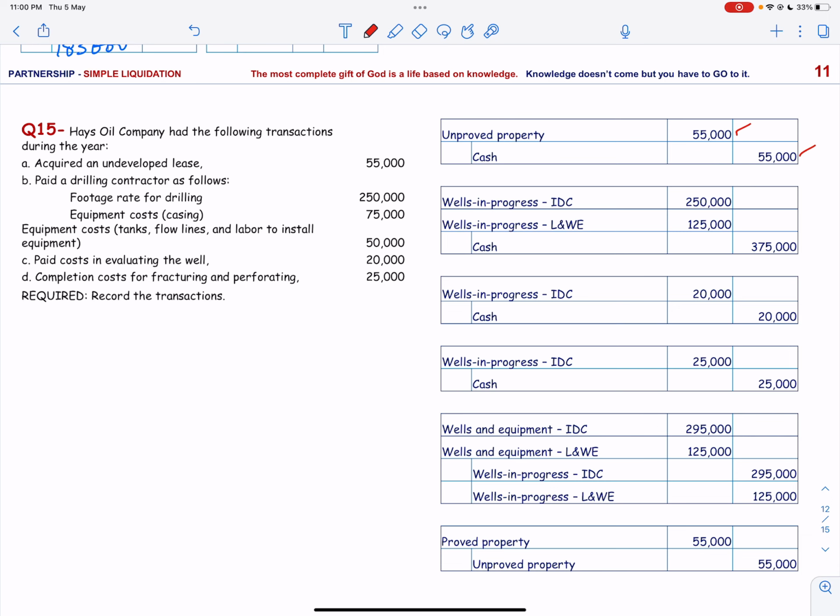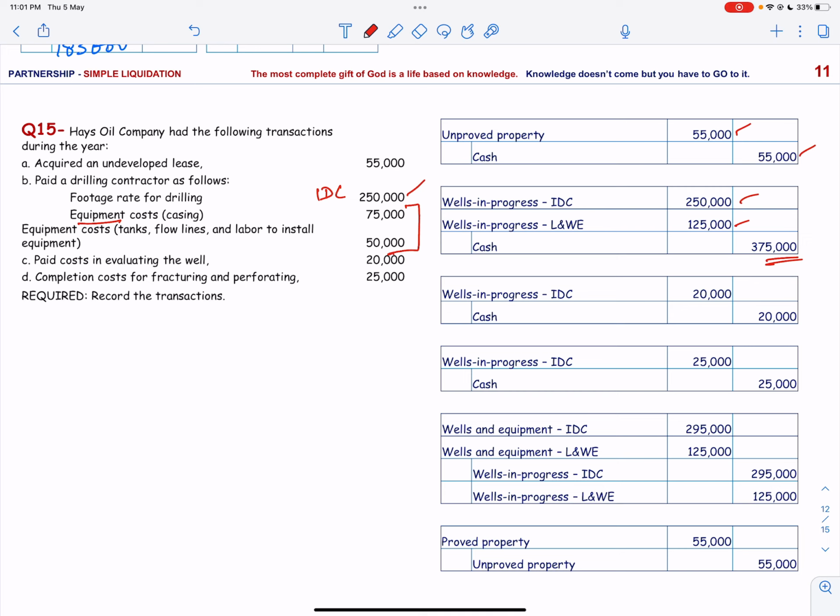Then they paid a drilling contractor 250,000, which is intangible drilling cost, and they are paying for equipment of 75 and 50, so that makes 125. So 250 is debited for intangible drilling cost and 125 for lease and well equipment, and cash is credited by